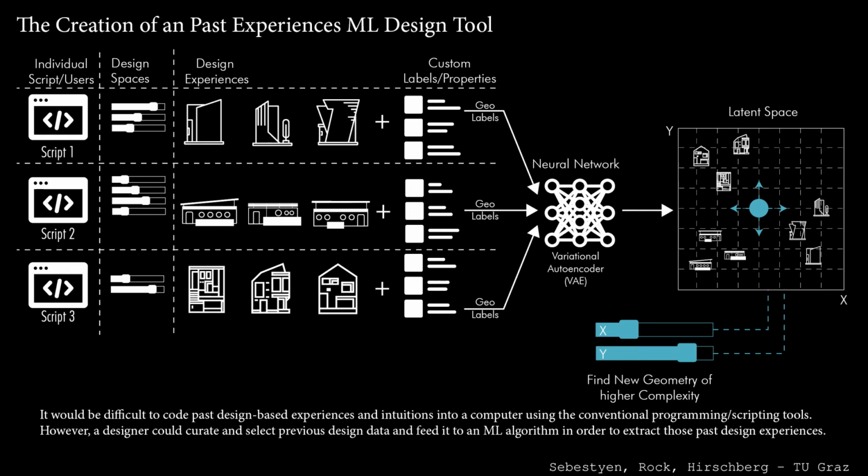The neural network we are using is a variational autoencoder, and I will explain it in more detail in a moment. What this variational autoencoder does is that it creates a single so-called latent space where it lays out all the different outputs from all the multiple parametric design models. After this is done, the designer can navigate the latent space like he or she would navigate the design space of an individual parametric design model. However, since this latent space is based off multiple parametric models and design spaces, this latent space should produce outputs of higher complexity than each single parametric model would do by itself, and thus would help us to combine and create novel design ideas.